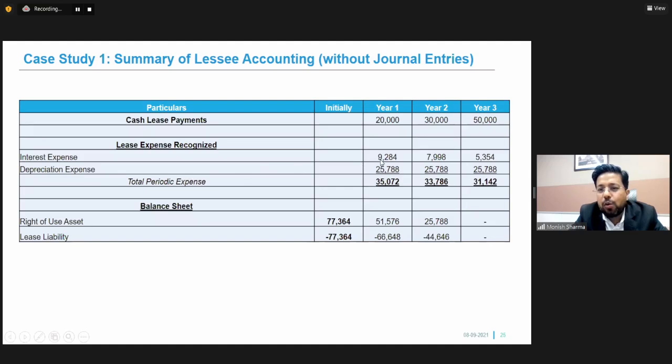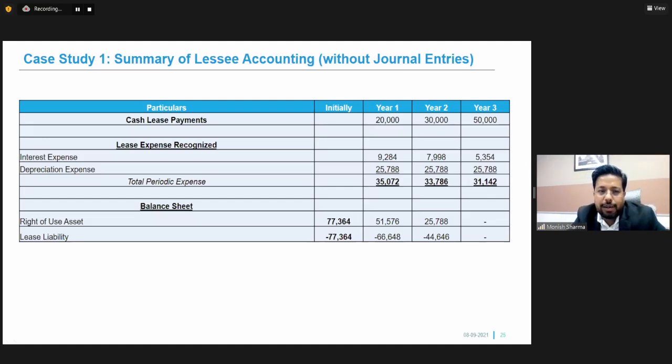Now, interest expense will go to the finance charges: 9,000 in the first year, 7,000 in the second year, and 5,000 in the third year. Depreciation expense will also be charged to my profit and loss account in the form of 25,000 each per year. So my total charge to profit and loss account is 35,000 in year 1, 33,000 in year 2, and 31,000 in year 3.